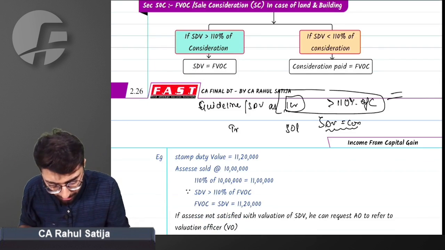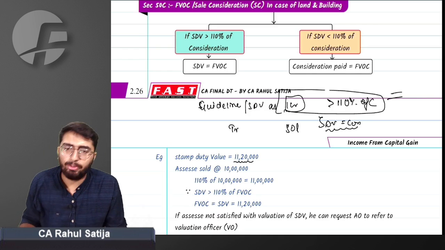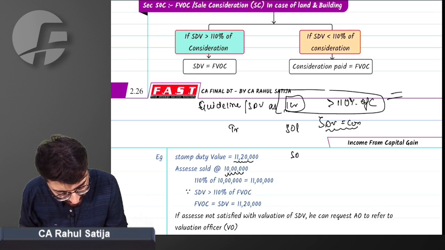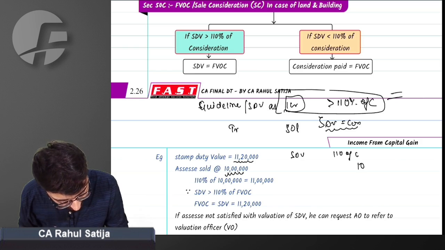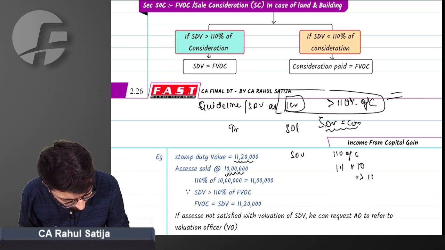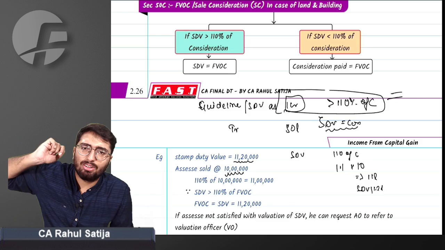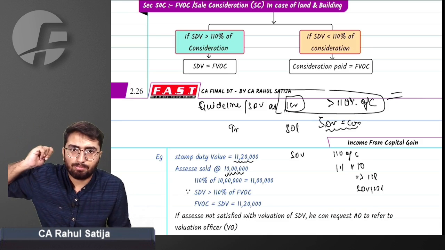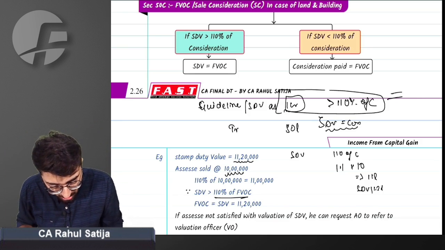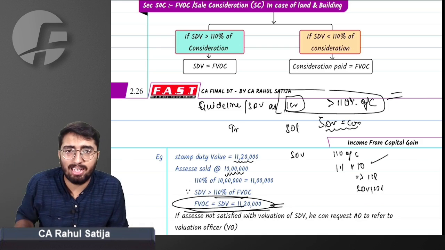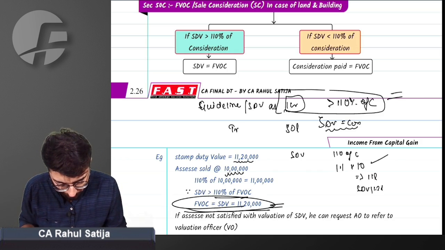For example, if stamp duty value of a land is 11,20,000, and it is sold at 10 lakh rupees. So can I say SDV has to be greater than 110% of consideration? 110% of consideration is 10 lakh into 1.1, which is nothing but 11 lakh. SDV is 11.2 lakh. Can I say SDV is greater than 110% of consideration? Yes, SDV is greater. In that matter, since SDV is greater, SDV has to be considered as consideration. We have to ignore this 10 lakh.